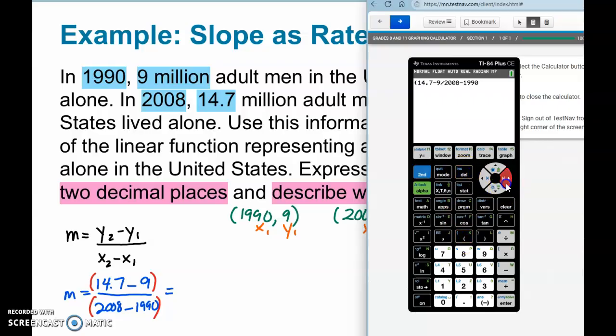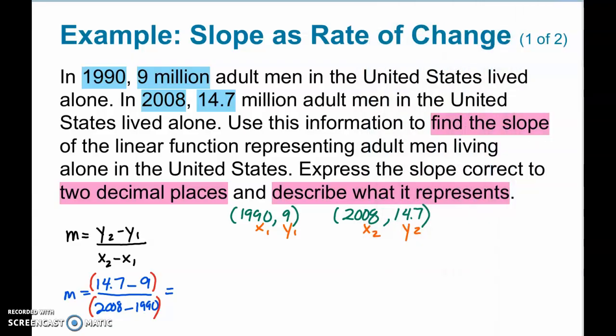So we want to put a parenthesis in here to tell the calculator that's the numerator, and then we want to close that parenthesis at the end of the numerator, and we want to put a parenthesis in here, and then 1 at the end. So now you should have got 0.316 with a run-on decimal. So let's write that on our paper here.